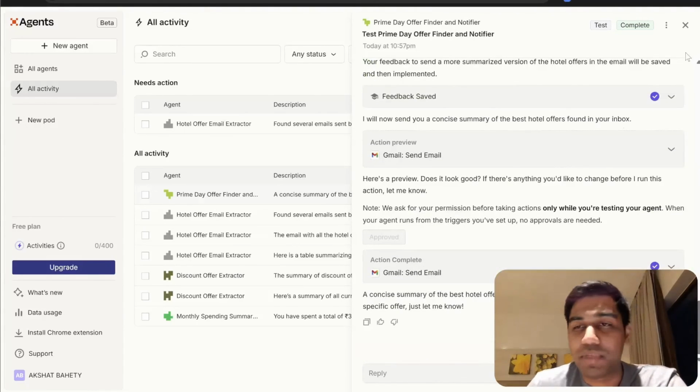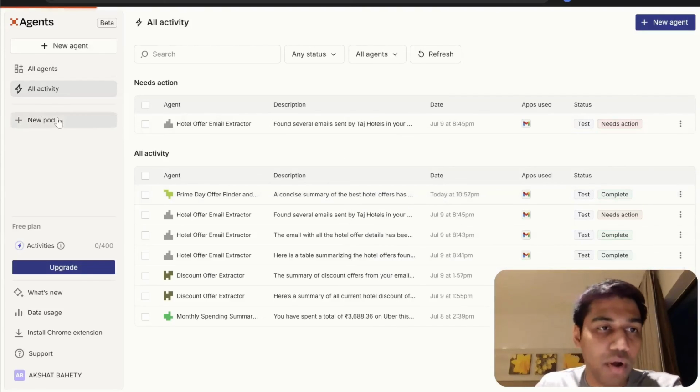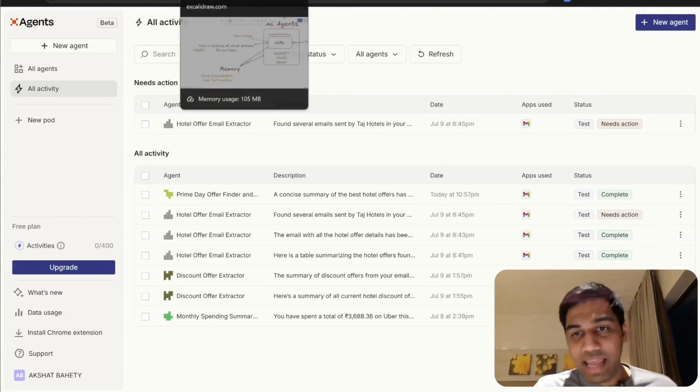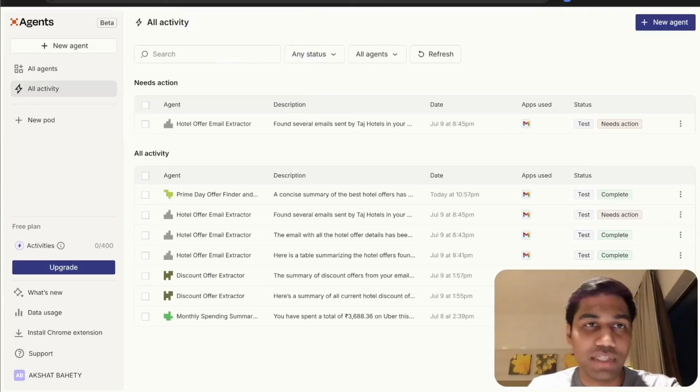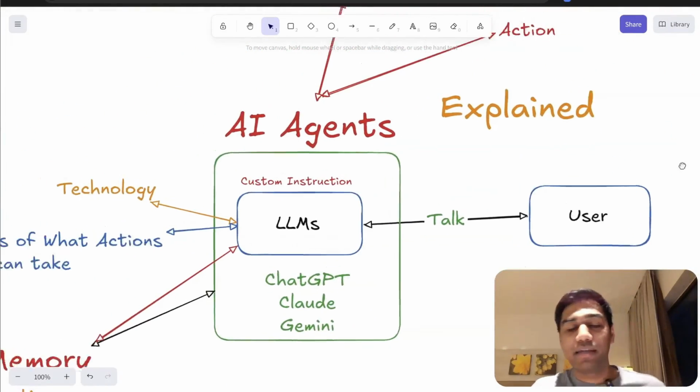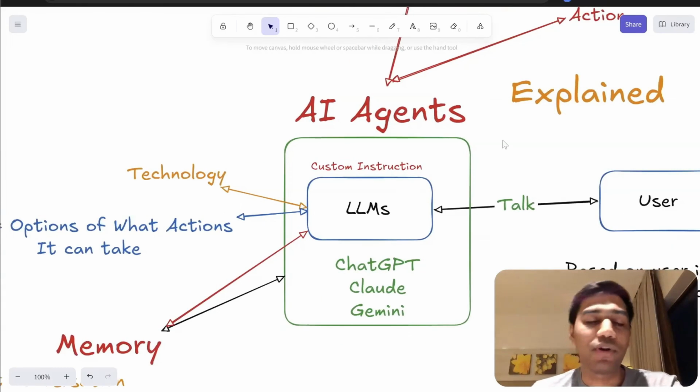So even if you have something new, if you remember what happened in the last conversation I had, you can come to that and you can talk about it. And then obviously there are a lot of cool features, but again, I don't want to explain Zapier today. I wanted to explain agents, and I hope by building your first agent, you have understood how all of these things work. This quite literally is how you build an agent.